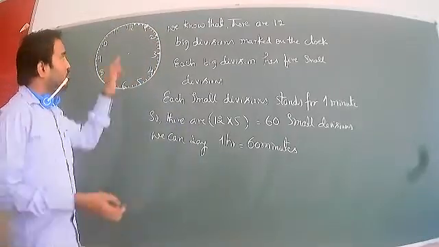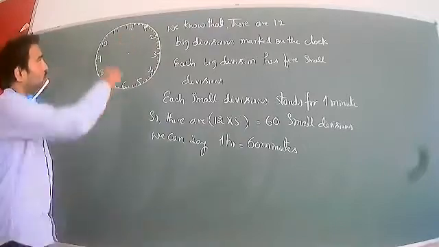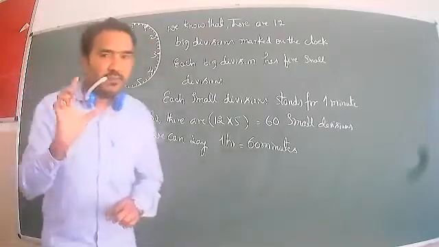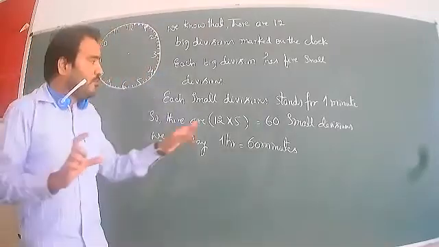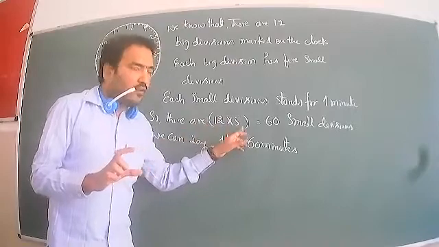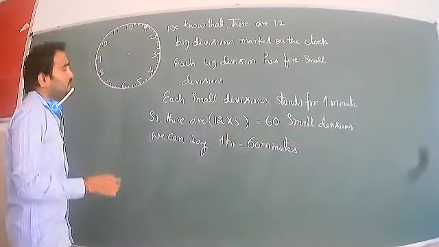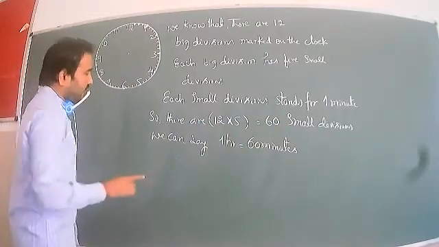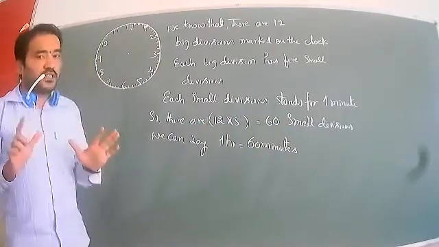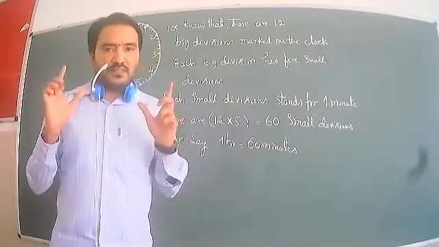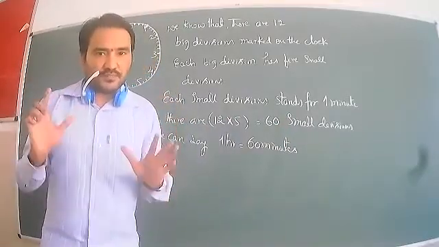Total how many big divisions are there? 12 big divisions, and each big division has 5 small divisions. Multiply 12 into 5, we get 60 small divisions. Total how many? 60 small divisions. So we can say that 1 hour is equal to 60 minutes. 1 hour equals how many minutes? 60 minutes. I hope all of you understand that.